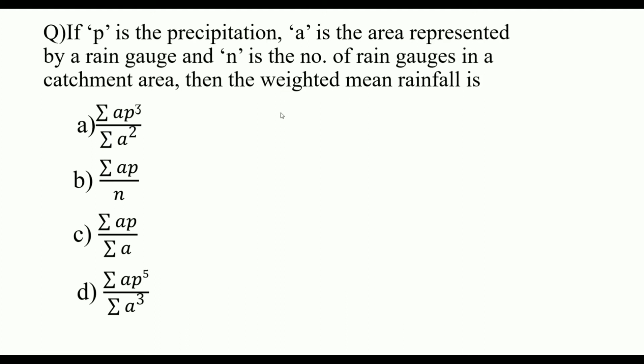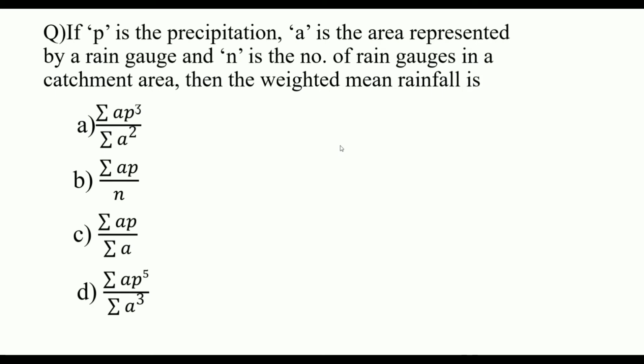Mean rainfall means the general average rainfall, which is P1 plus P2 plus P3 by the number of rain gauges. How many rain gauges are there? So mean rainfall is P1 plus P2 plus P3 plus dash dash Pn by N, where N is the number of rain gauges. This is the average rainfall. But here it is the weighted rain gauge.